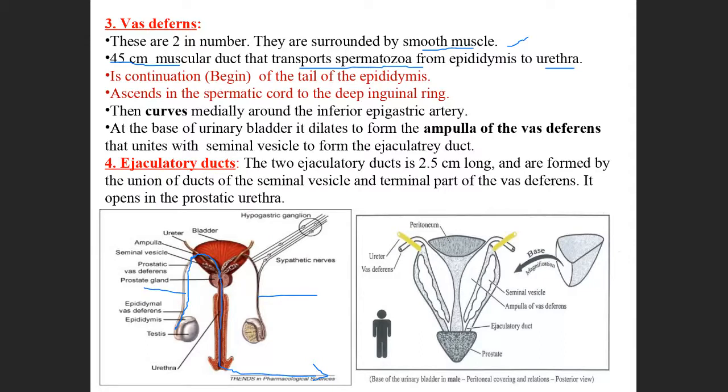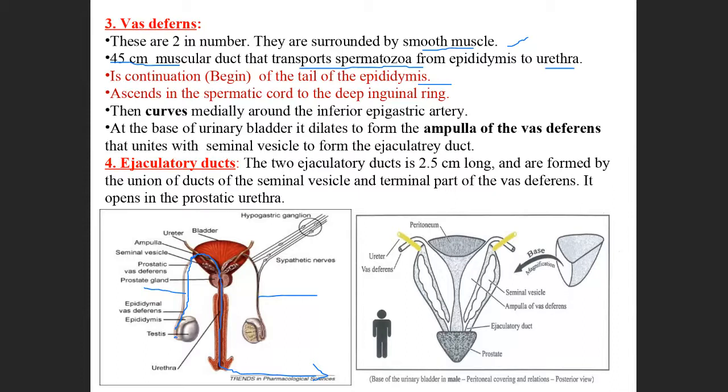The vas deferens is the continuation of the tail of the epididymis. From where does it continue? From this part. This is the tail of the epididymis. From the tail of the epididymis, it continues as the vas deferens. Then how does it go?